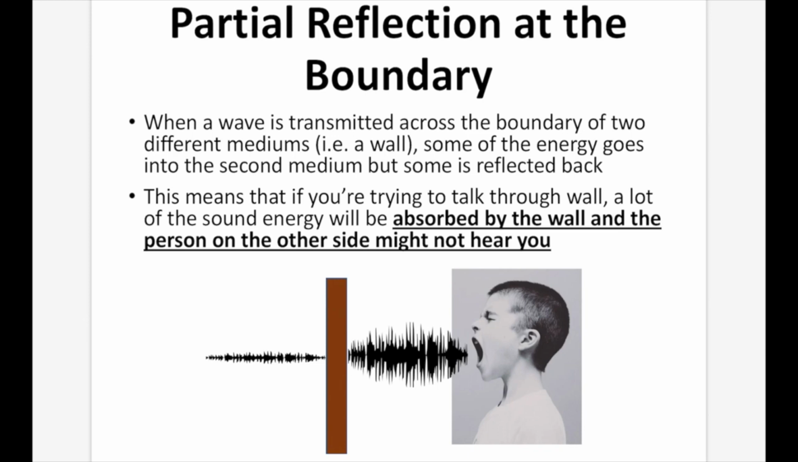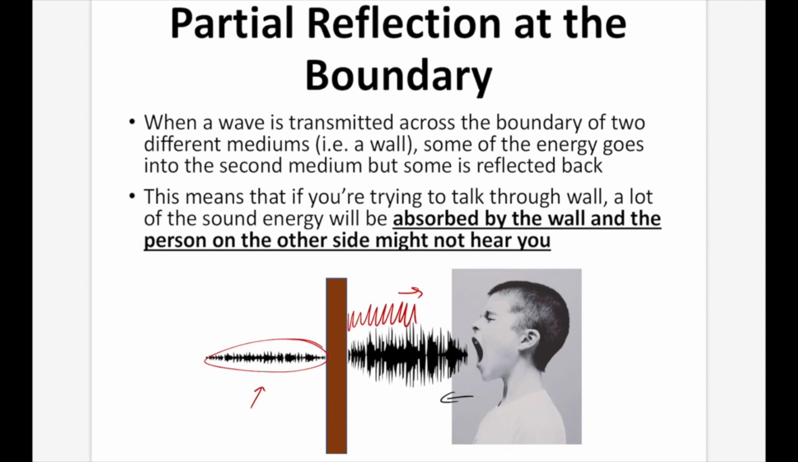So in this picture here, we can see a lot of sound energy being directed towards the wall. We're transmitting the sound that way. Some of that sound energy is going to bounce off the wall and come back towards the person, and only a little bit is going to make it through. Now, if this amount that makes it through is not enough to be heard on the other side of the wall, then you're not going to hear that person.